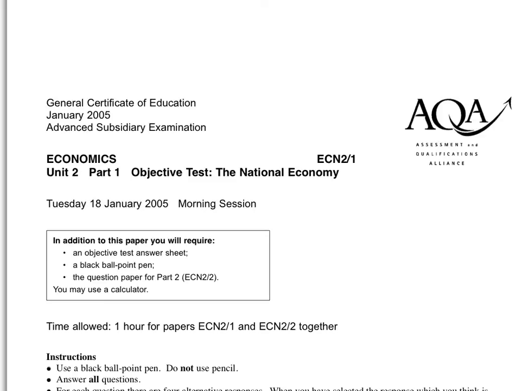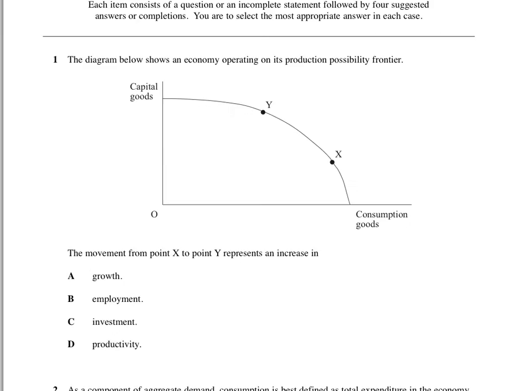Right, here we are. This is the January 2005 past paper. Again, you have to have a go at the questions first before watching the video of me, or there's no point. Are you all excited? Right, get on with it.